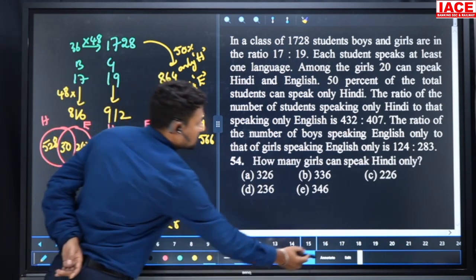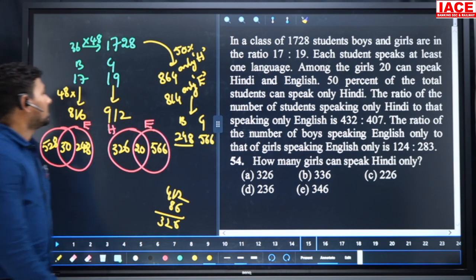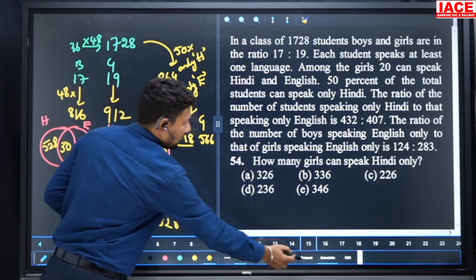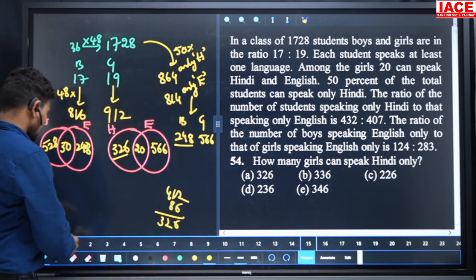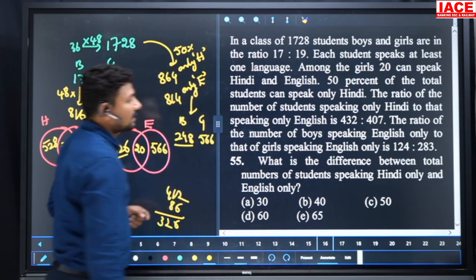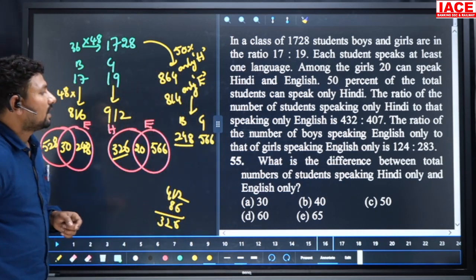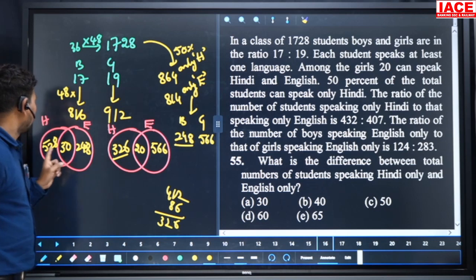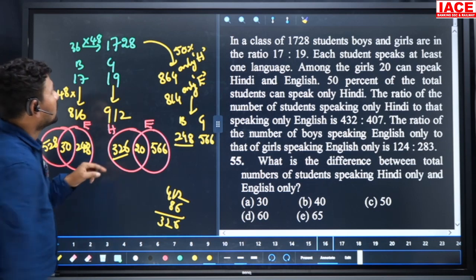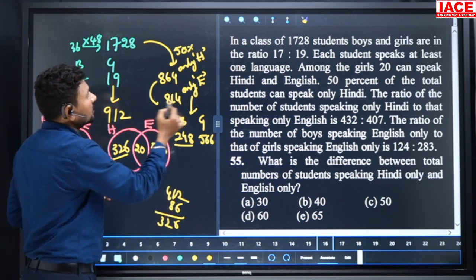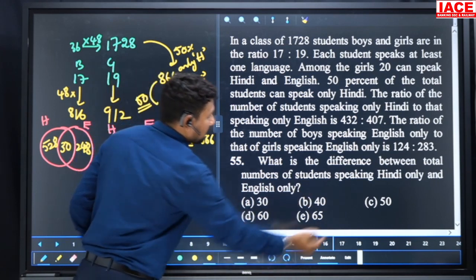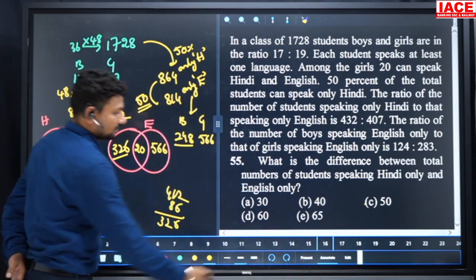Next, how many girls speak only Hindi? How many members? 326. Option is A. Go for the next question, 55th. What is the difference between the total number of students speaking Hindi only and English only? 864 to 814. Difference is how much? 50. Our option is C.